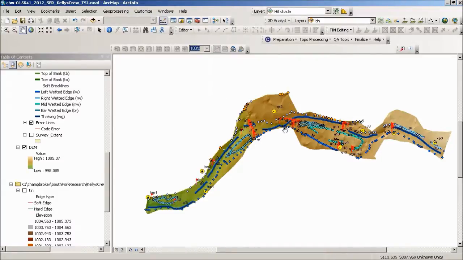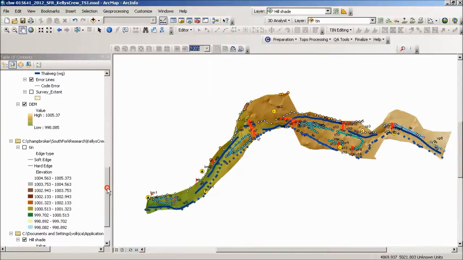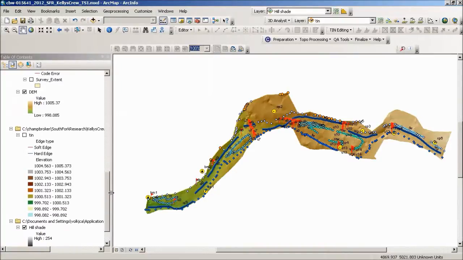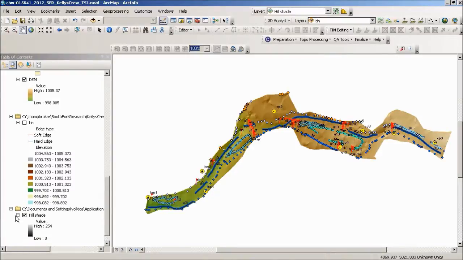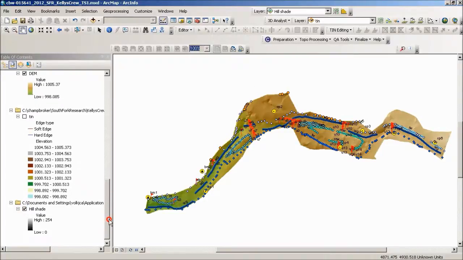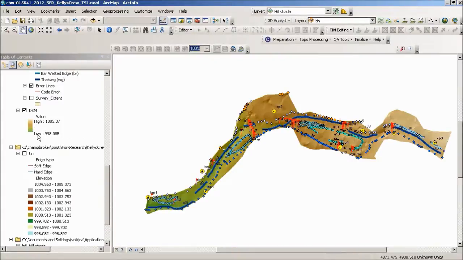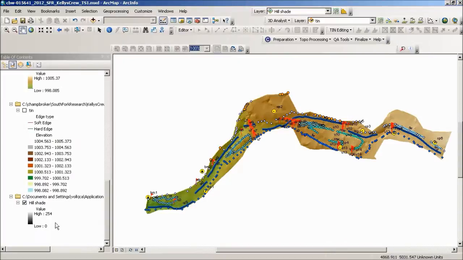The look that we see here of the DEM is actually created by two products that are generated with the DEM. One is the color here, and the second is the hillshade. So this is that shaded relief we're seeing through the DEM. I can turn that off, and we can see that we lose a little bit of that topography. If you want to create this look with other data not in the CHaMP program, you can just give your DEM a transparency of about 30% and then show a hillshade beneath it.